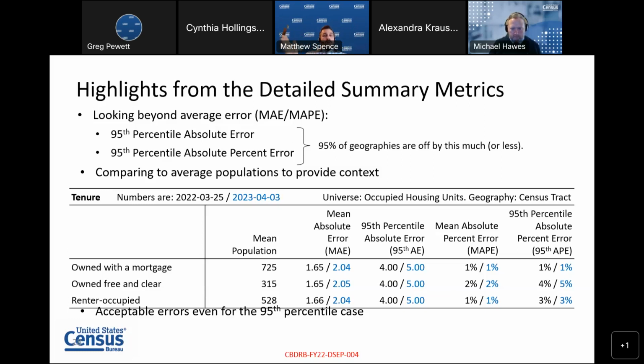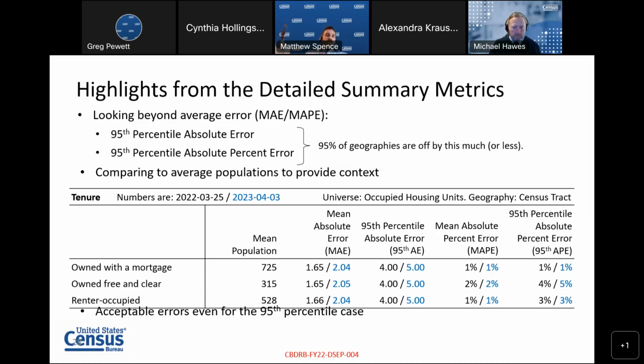And then when we move one column to the right, looking at the 95th percentile, 4 or 5, it means for 95% of tracts, that population of owned with a mortgage changes by 4 units, either up 4 units or down 4 units, or 5. And again, compared to a mean population, that's really not such a large amount.